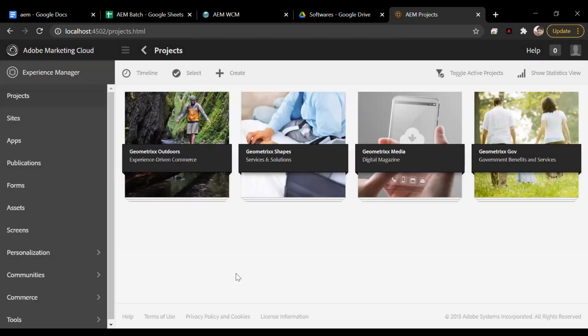AM has two kinds of interface. Very important, always keep in mind. The first interface, or the old interface, is called classic UI. The new interface is called touch UI. By default, most of the time you will see the touch UI, or the new interface. From 6.3 onwards, this is the default interface.